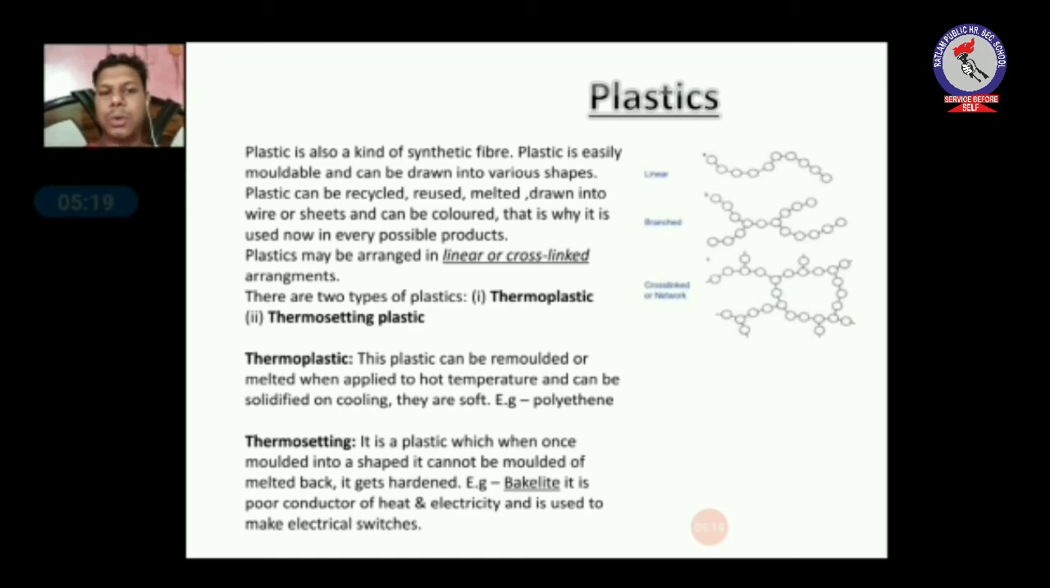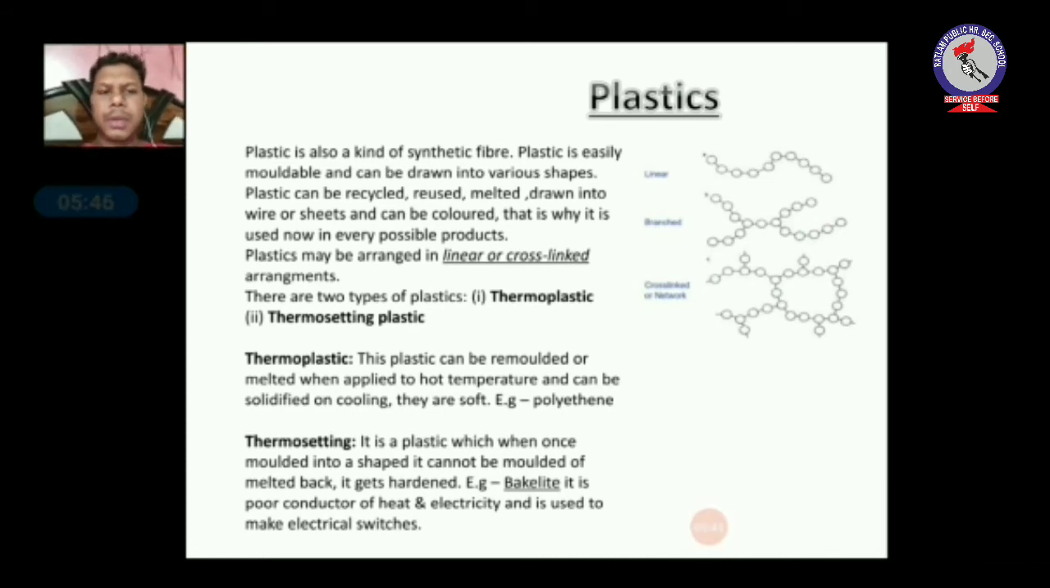Then second is thermosetting plastic. It is a plastic which once molded into a shape, cannot be remolded in another form or melted again. If it is molded in one shape, it gets hardened. It generally breaks, but it cannot be molded into another shape. Example, bakelite. It is a poor conductor of heat and electricity and it is used to make electrical switches.